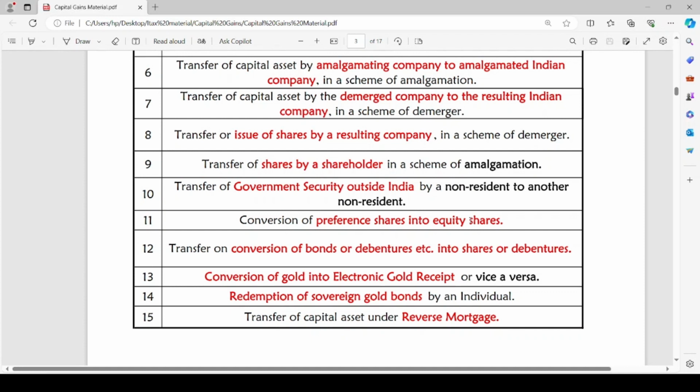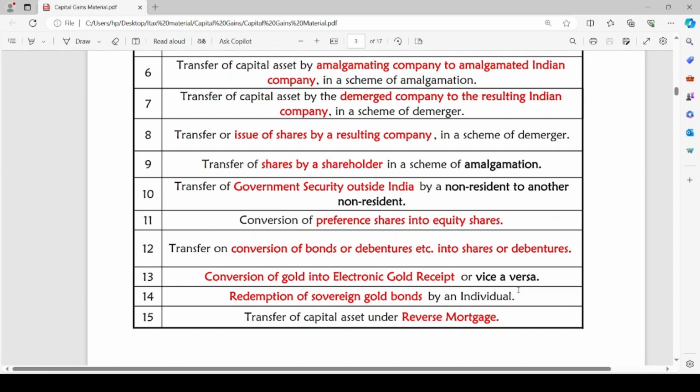The conversion of preference share into equity share. The transfer on conversion of bonds or debentures into shares or debentures. Conversion of gold into electronic gold receipt or electronic gold receipt into gold. These three cases of conversion are not regarded as transfer. Redemption of sovereign gold bonds by an individual. When the sovereign gold bonds are redeemed, it is not considered as a transfer. Transfer of capital asset under reverse mortgage scheme.